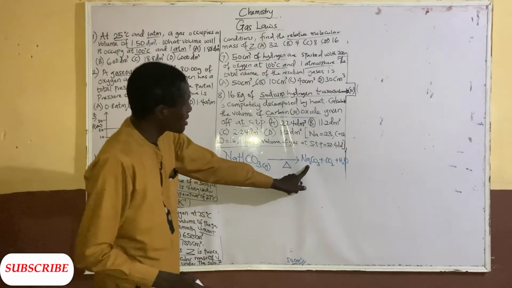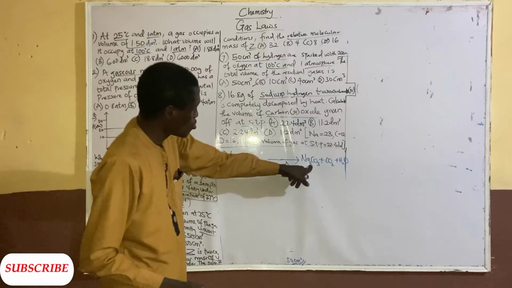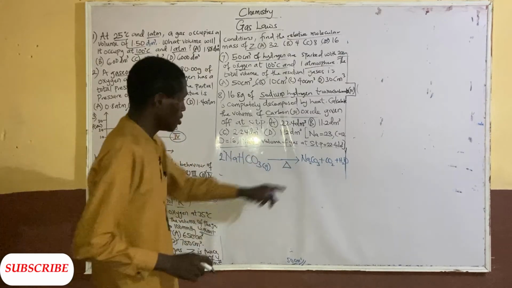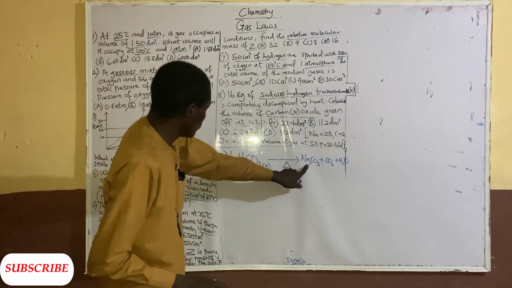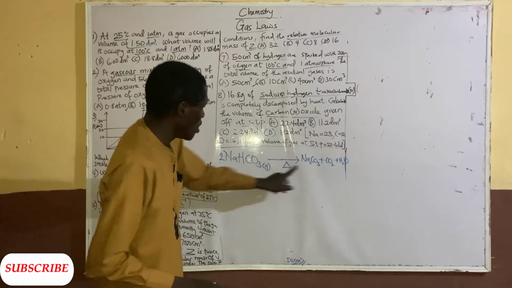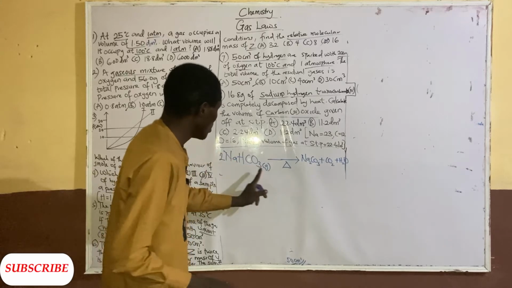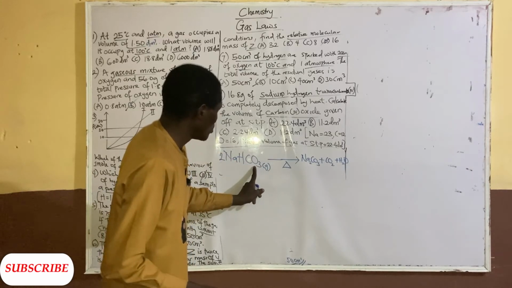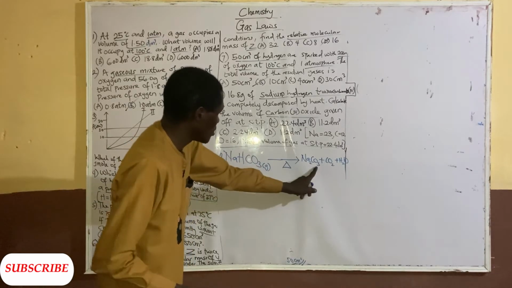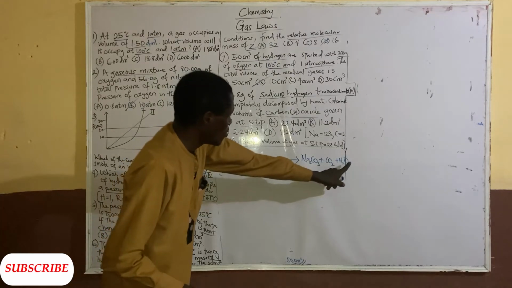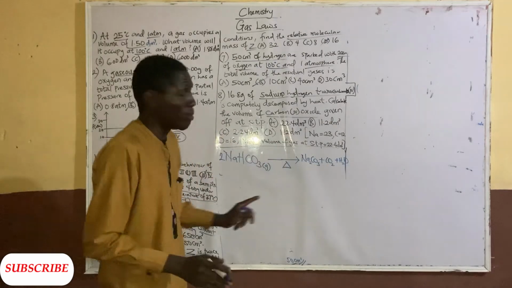Now we have to balance this equation. This is sodium carbonate having sodium 2, so we put 2 here. So Na2, look at this, Na2. How many hydrogen? 2 hydrogen. How many carbon? 1 carbon. How many oxygen do we have? We have 6 oxygen. We have 3 oxygen here, 2 oxygen here, making 5 plus 1, making 6. So this is a balanced equation.